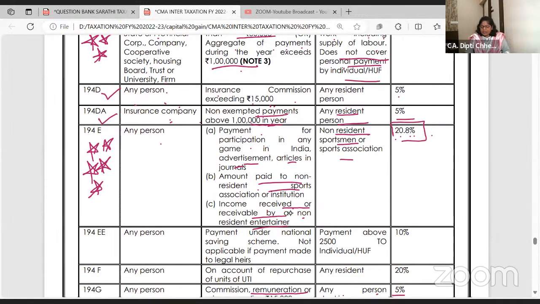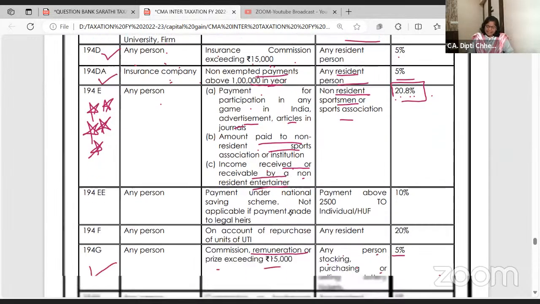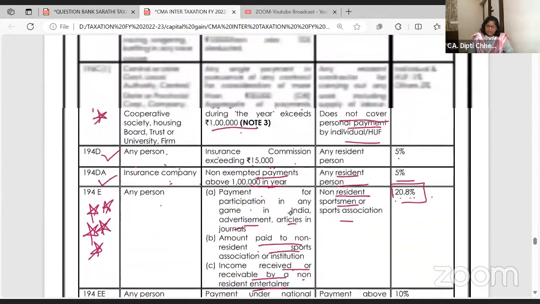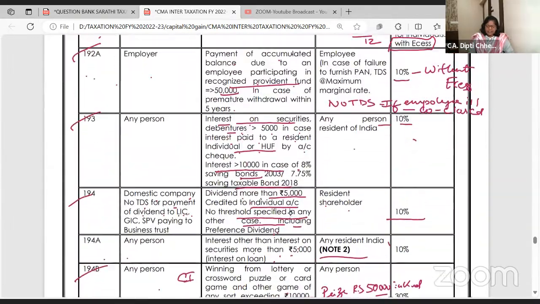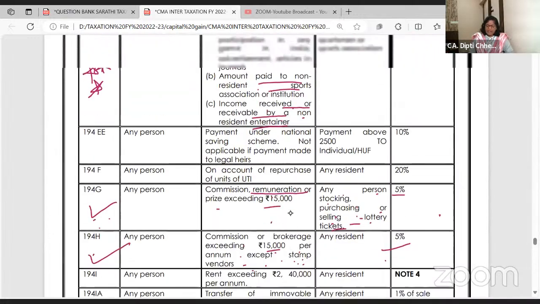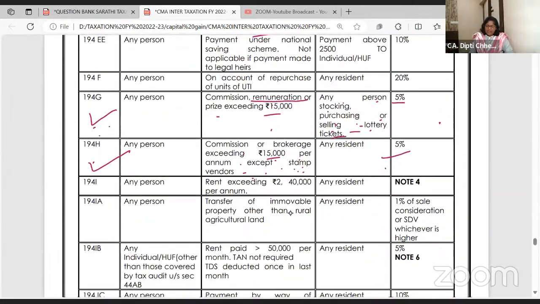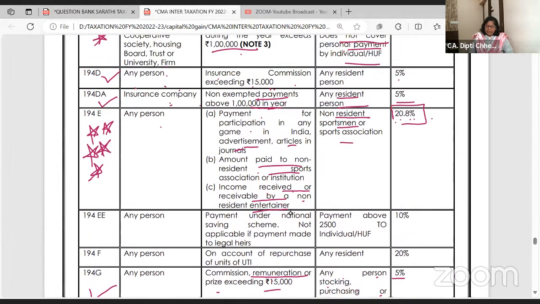Why is ESES here? Because these are foreign players. So for foreign players the TDS rate is 20%, but the tax of TDS, 4% on the 20%, that is 0.8%, ESES we will also take. Okay? Right. So have you marked it important until now? What sections have we marked important? 194C, contract, and 194E. So foreign players, foreign entertainers coming to India, earning through games, advertisements, articles, journals.